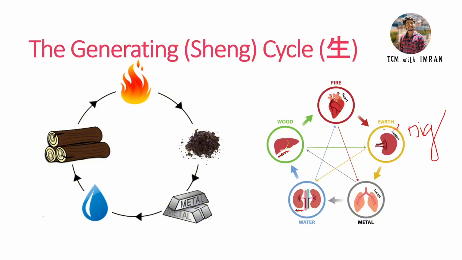So if the mother is good, that means the lungs, the son, are also good. We consider the spleen as a digestive mechanism and overall digestive functions. So if the digestive function is functioning well and at the optimum level, digestive अच्छा है, तो lungs के लिए क्या हो जाएगा? Lungs normally are considered as the immune system.